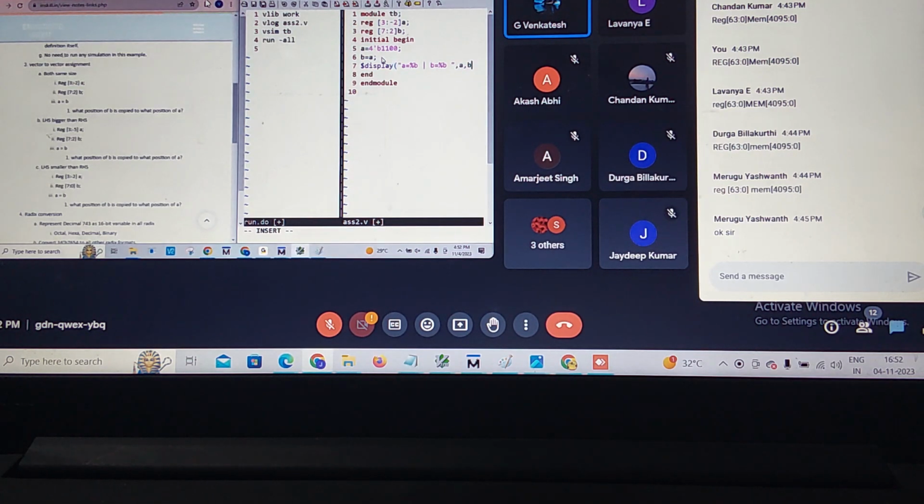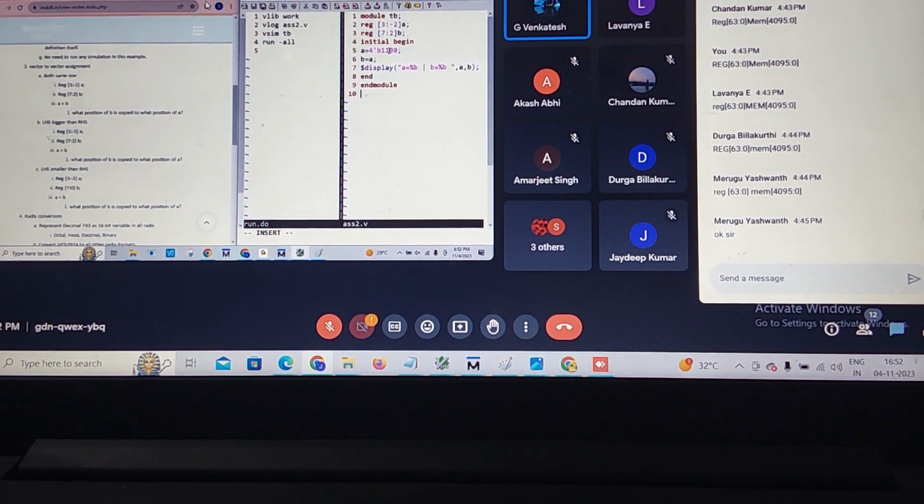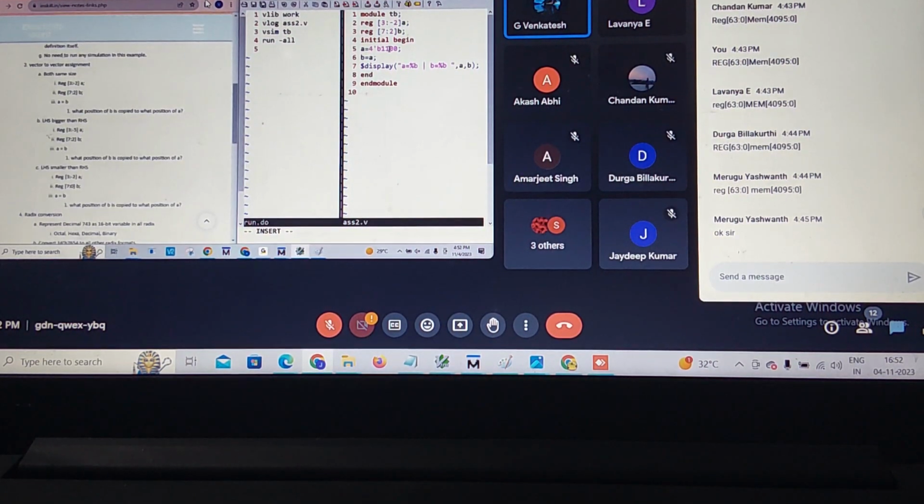See, this is only my display statement. This A value is assigned to B. It will show the output based on the vector size. My vector size is 6-bit, but in the 6-bit I am passing only 4-bit. In the data, is it filling from the MSB side or the LSB side?